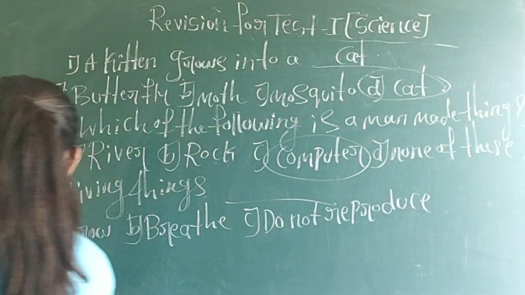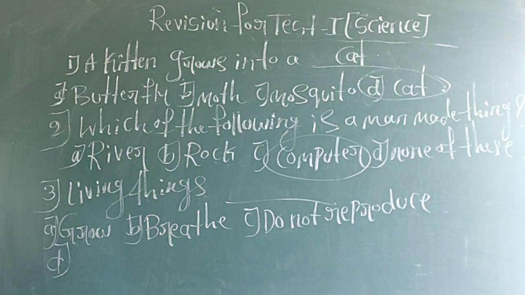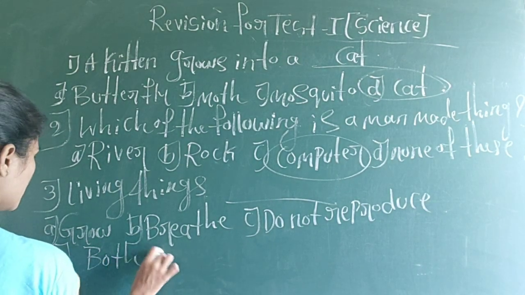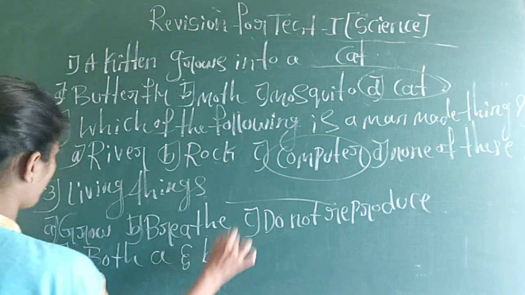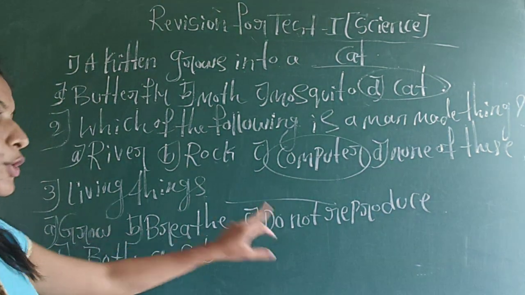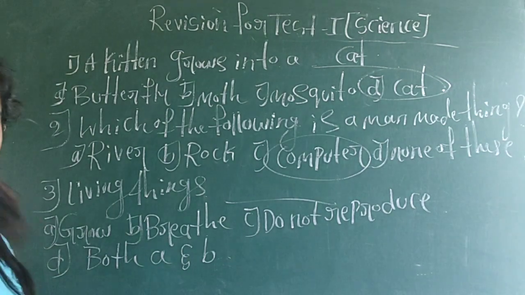Okay, and the D one is both A and B. See, living things dash, living things grow, breathe, do not reproduce, or both A and B.